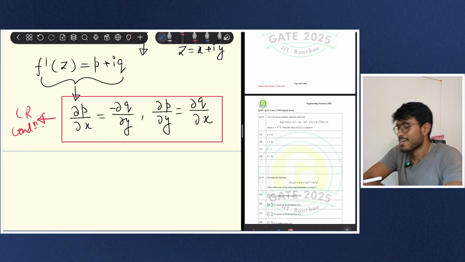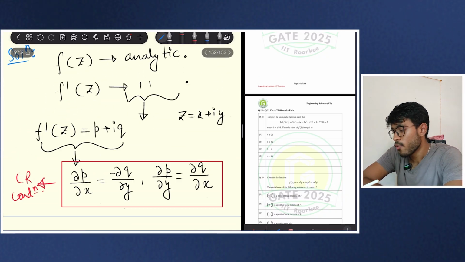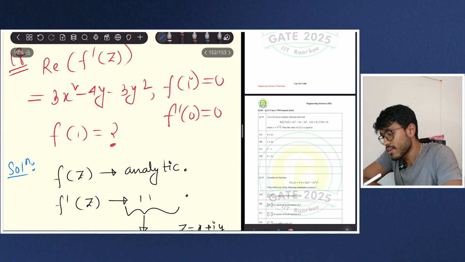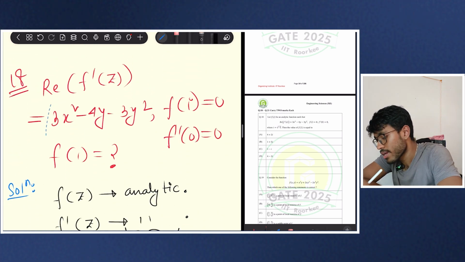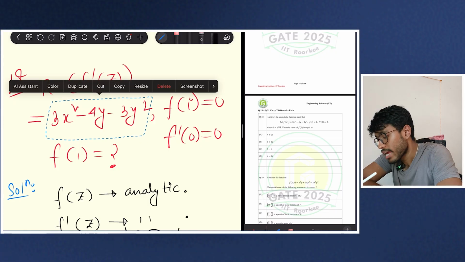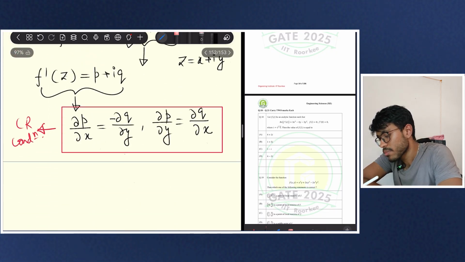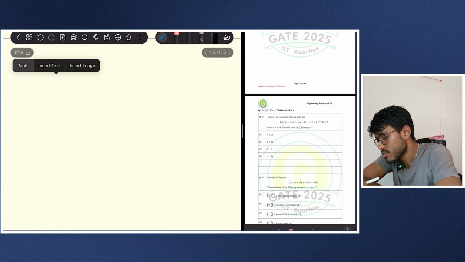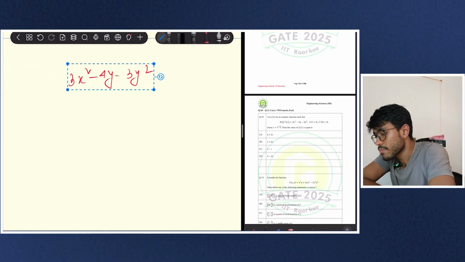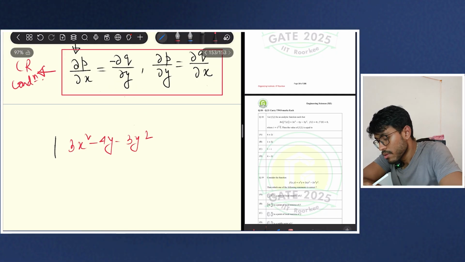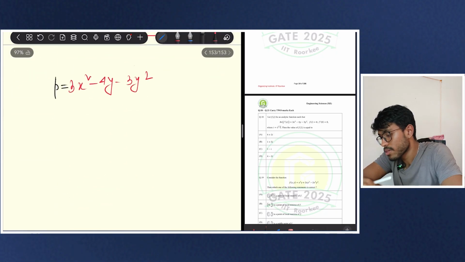Now here we are given this as the real part of f dash z, that is my p, because f dash z is equal to p plus iq.